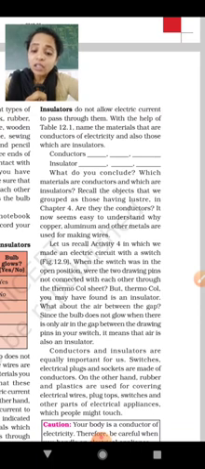Now let's start with insulators. So let's begin the chapter. The insulators do not allow electric current to pass through them. With the help of table 12.1, name the materials that are conductors of electricity and also those which are insulators. See what they are telling: insulators means the materials that do not allow the current to pass.